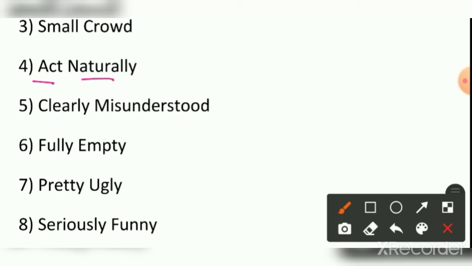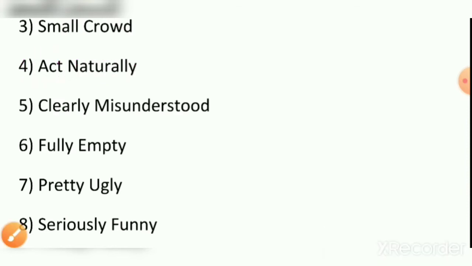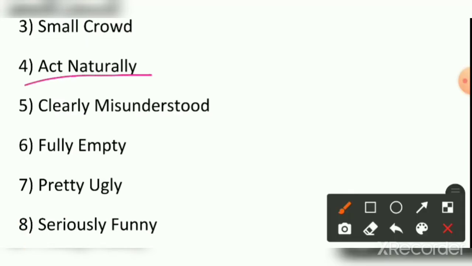When we do acting, we are not natural in fact. And natural is natural, and acting is artificial. Then how can we act naturally? But still we have to use these words. It means we have to bring nature, reality into our acting. Then it comes out to be act naturally.